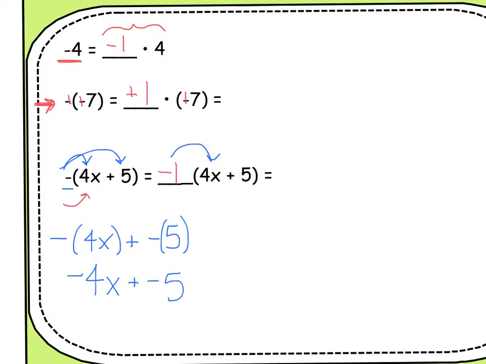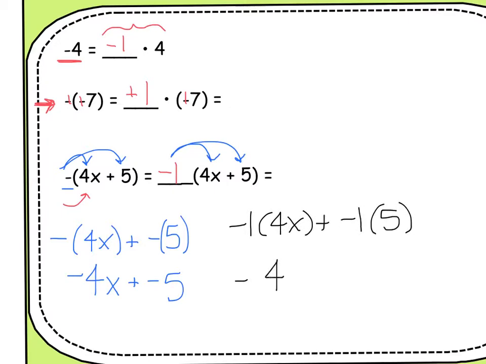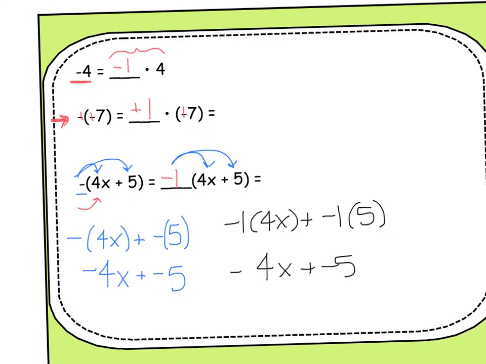But if that part is confusing because it's not a number, you can always substitute in a negative 1 and have it be negative 1 shaking hands with the 4x plus negative 1 shaking hands with the 5, which would still give us negative 4x plus negative 5. Either way works for me, however works best for you to remember.